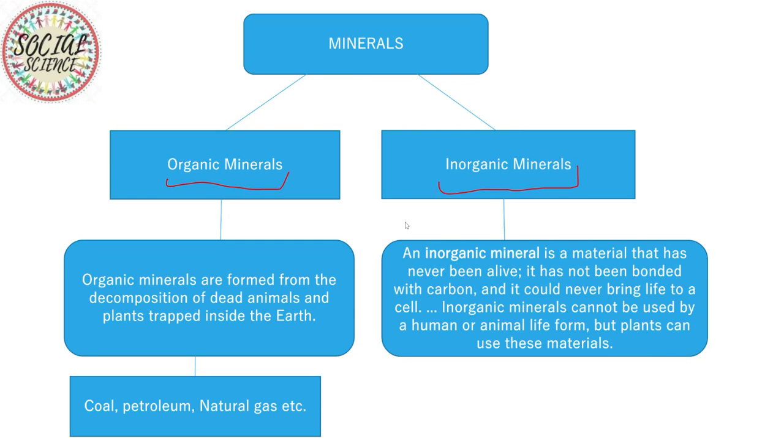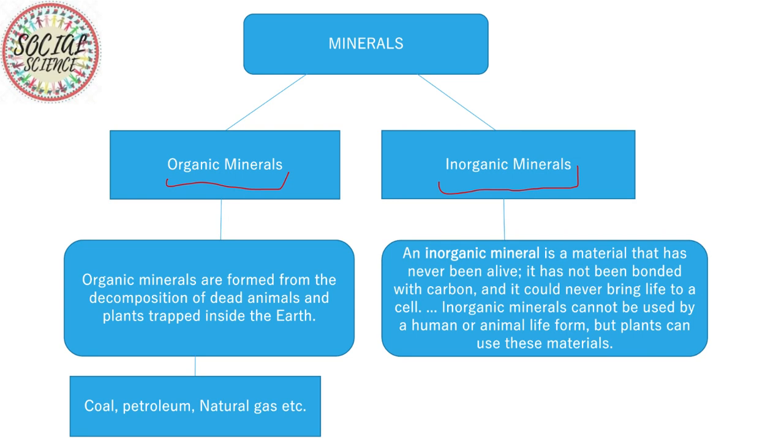Organic minerals are formed from the decomposition of dead animals and plants trapped inside the earth. Examples of organic minerals are coal, petroleum, natural gas, etc.